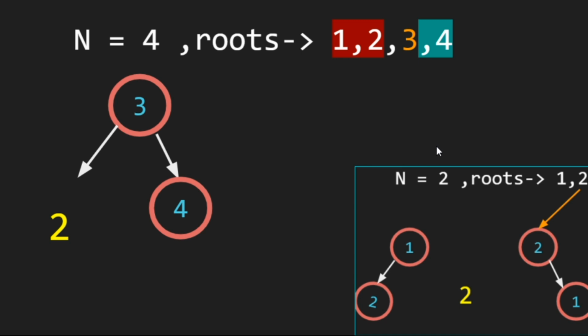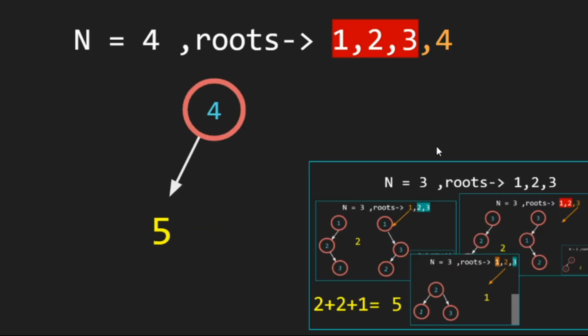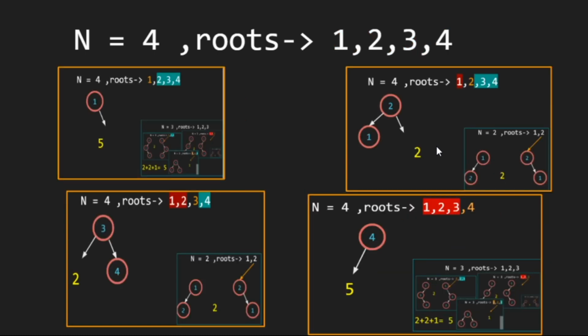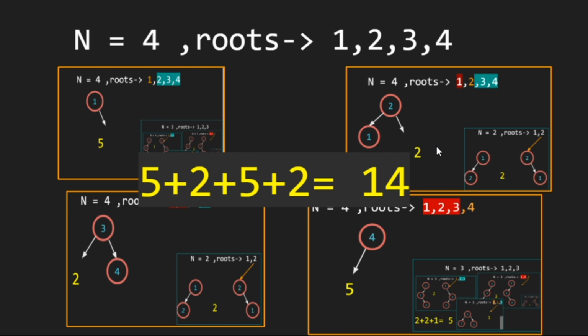If we fix 3, we get 1 and 2 on the left side, so 2 combinations, and 4 is fixed on the right side. If we fix 4, we have to find possible combinations of 1, 2 and 3, and that will be 5. So the total combinations that we will get for n is equal to 4 will be 5 plus 2 plus 2 plus 5, and that's 14.